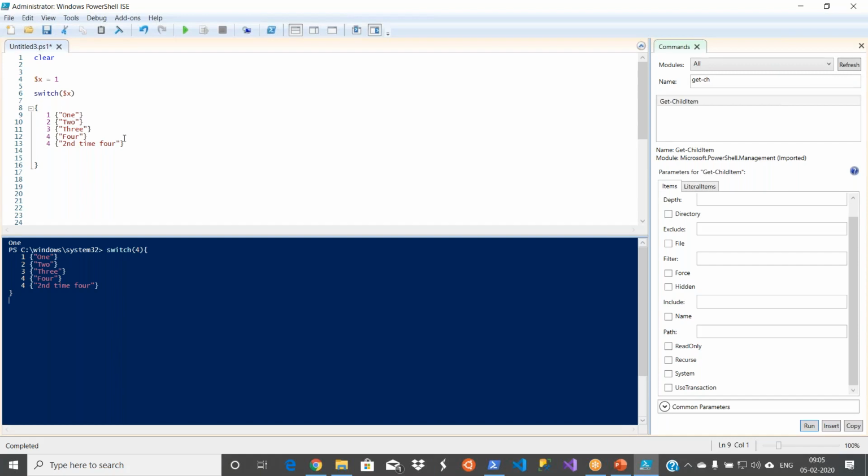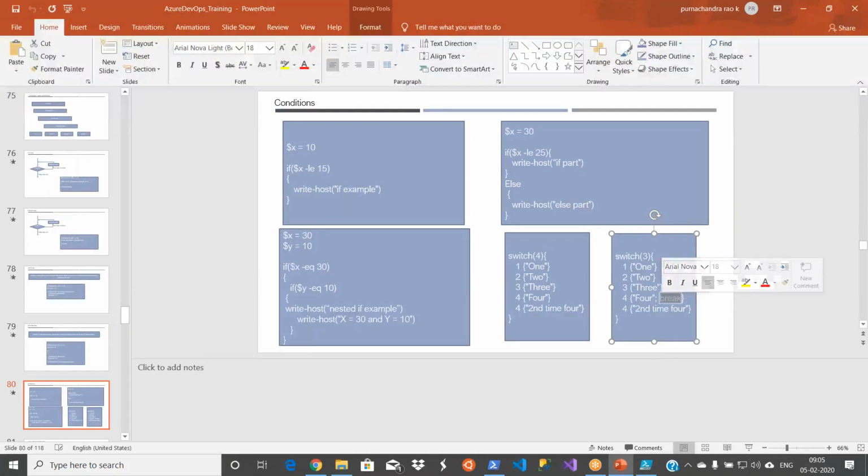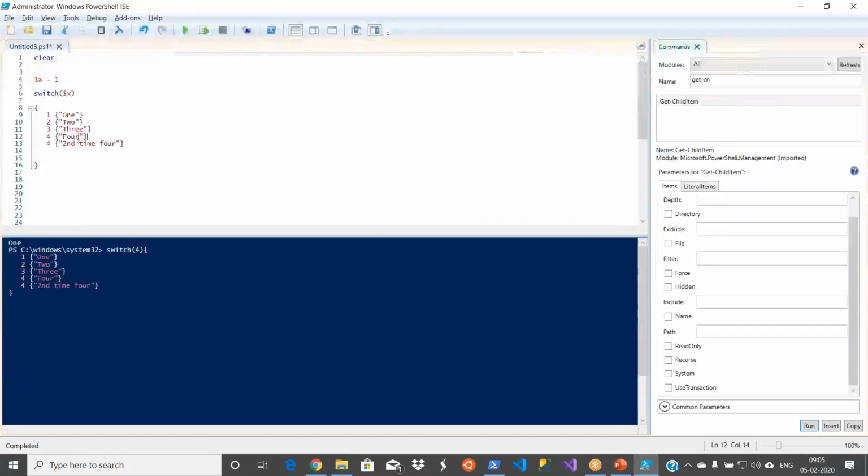How can you do that? You can use a break symbol. There is a keyword called break. You can use that break. So how do you use it? If I don't want my condition to take another matching value as well, you can break it. So you can say semicolon and then use break.